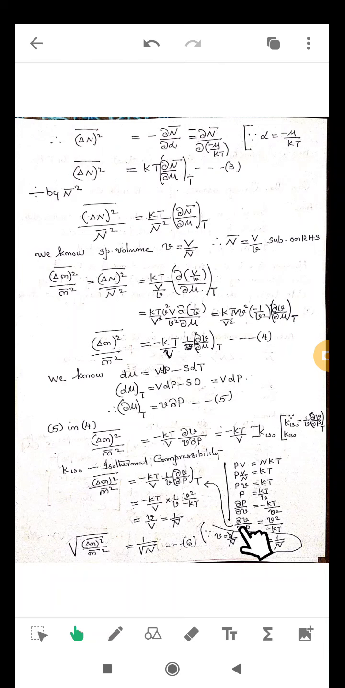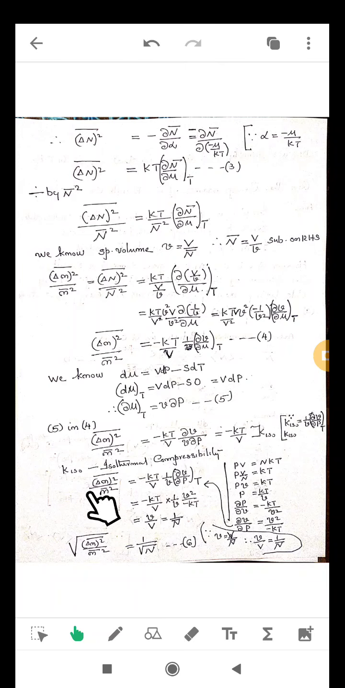Substitute this dou V by dou P here. Then delta n bar square by n bar square equals minus kT by V into 1 by V into dou V by dou P, which is V square by minus kT. Minus kT cancelled, small v and one v cancelled. Then we have small v by V. We know small v is V by n bar, so v by V equals 1 by n bar. So delta n square by n square equals 1 by n.